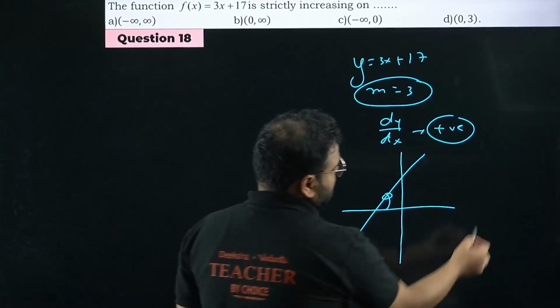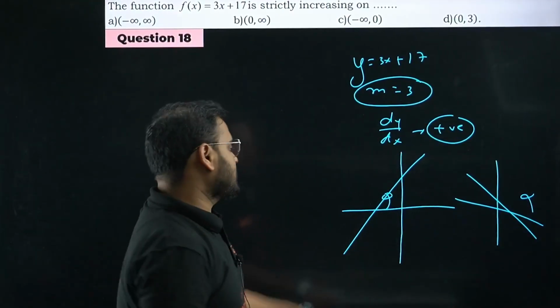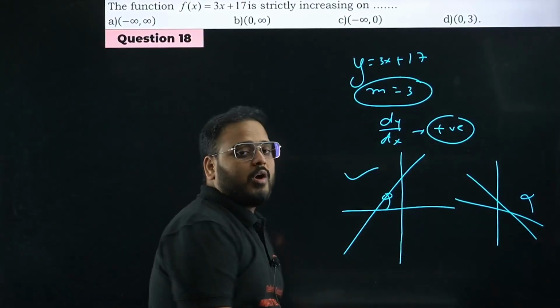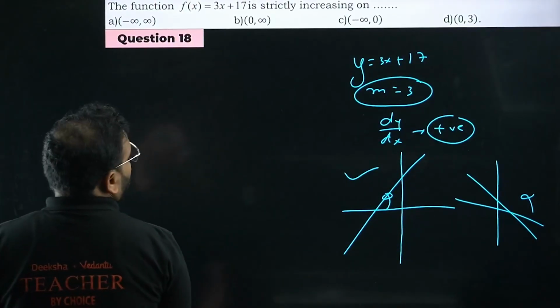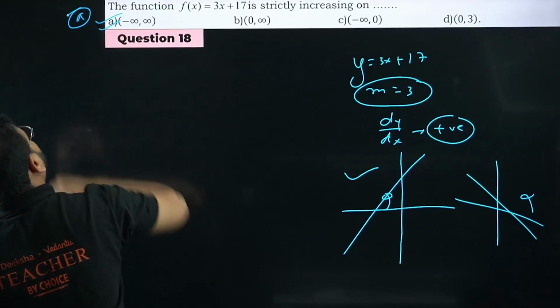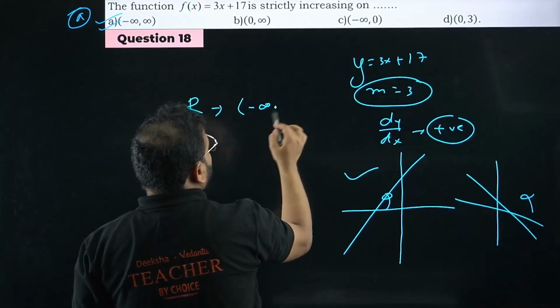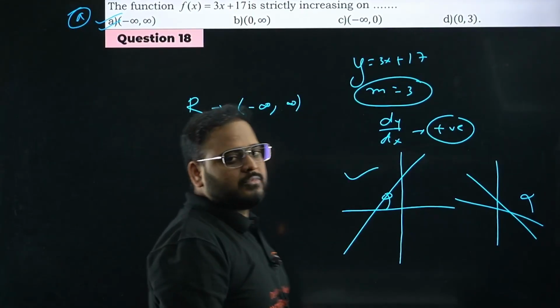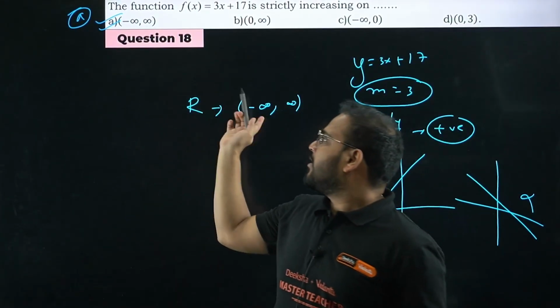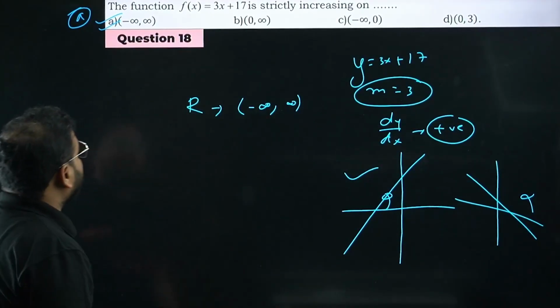The graph is not like this, sir. It is this graph, okay? So always increasing. What is the answer? All real. Option number A. Either write all real, or you can write simply negative infinity to positive infinity. Either all real or this. Any option given like this, you can check that option. Okay. Question number 18 is done.